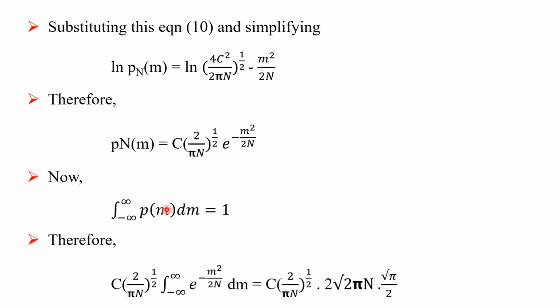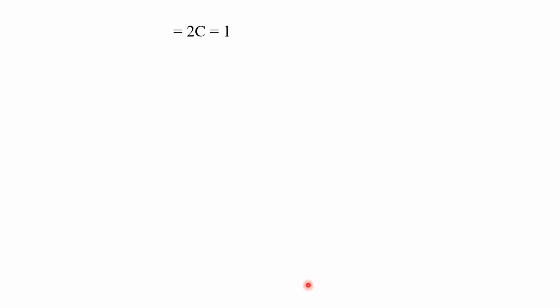Therefore, to find the constant term C in this equation, we integrate: C (2/πn)^(1/2) integration over minus infinity to plus infinity of e raised to minus m²/2n dm is equal to C (2/πn)^(1/2) into 2 under root 2πn into under root π/2. This simplifies to 2C equal to 1, so C is equal to 1/2.